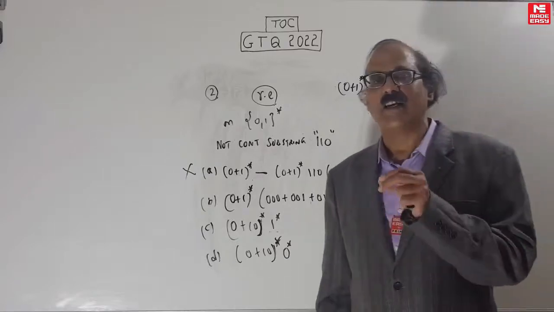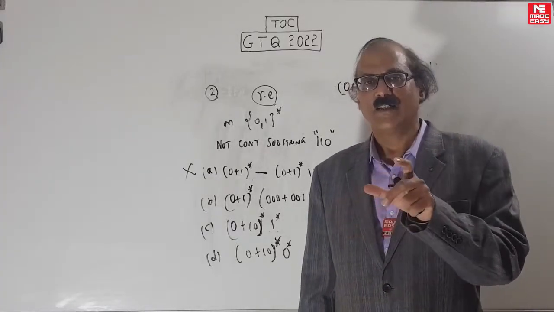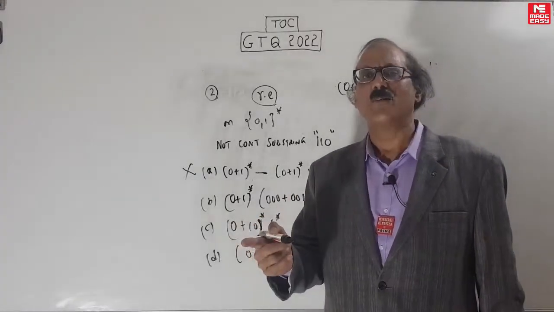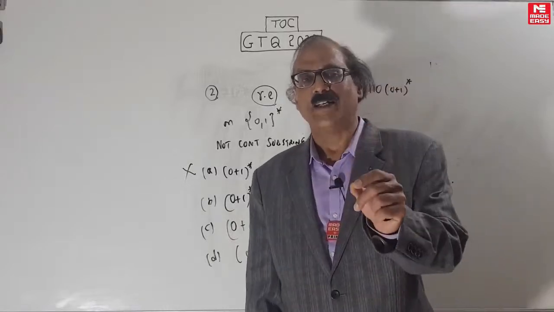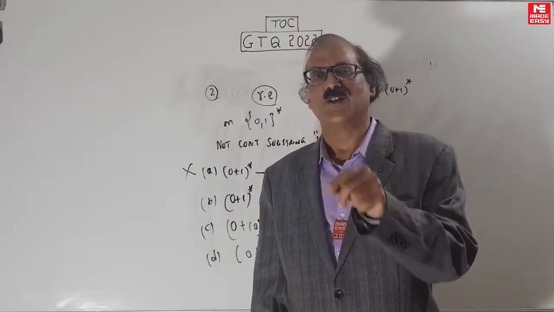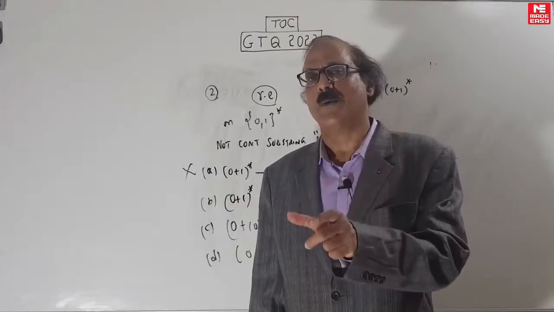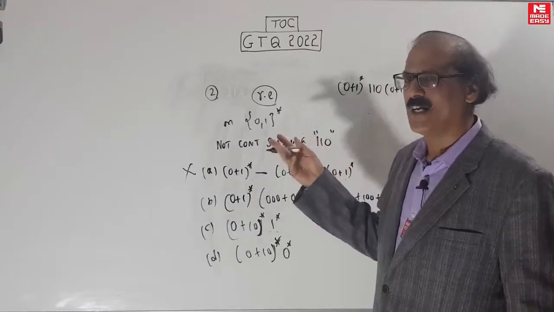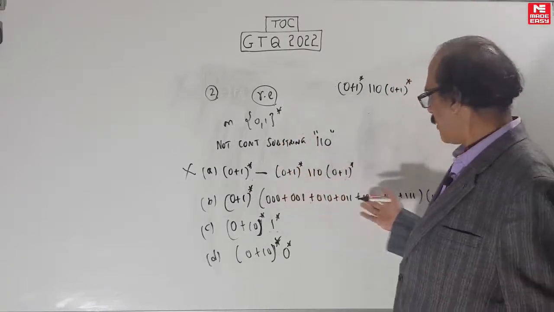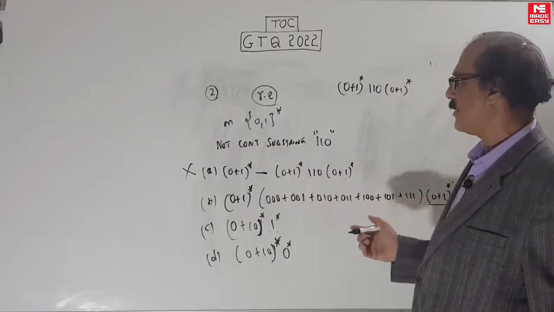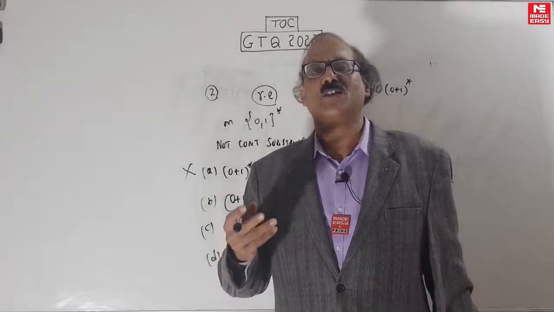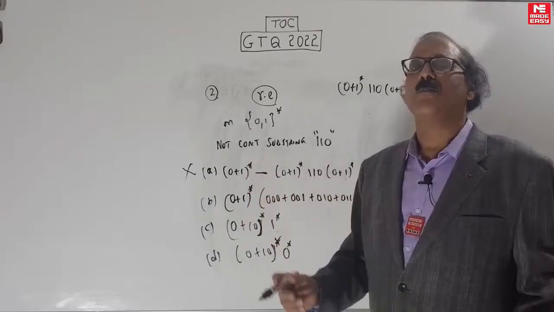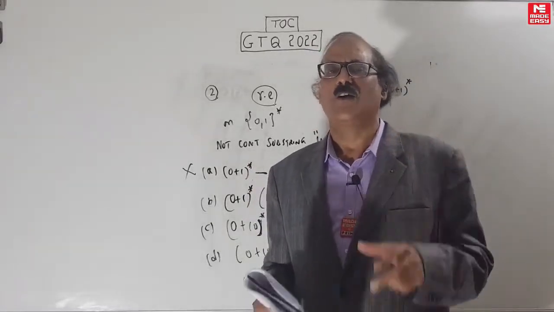See, for starting with, ending with, you can do like this. That means if you want not starting with 110, you can make it start with all the other things. But even there you have to be careful. You have to accept 0 bit, null, 0, 1, 00, 01, 10, 11, because all the 0 bit, 1 bit, 2 bit strings will also satisfy not starting with 110, or not ending with 110. So those are not here. Minimum is all 3 bit. That's also wrong here. Understood? So even if it was starting with, ending with, you can still write it like this, but you have to make sure you also add all the 0 bit, 1 bit, 2 bit strings, all those things.